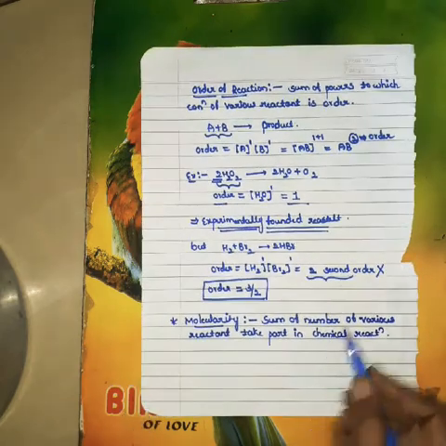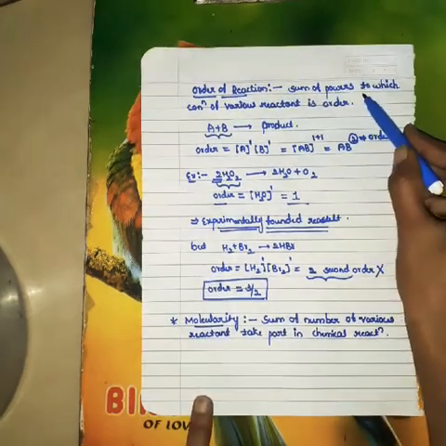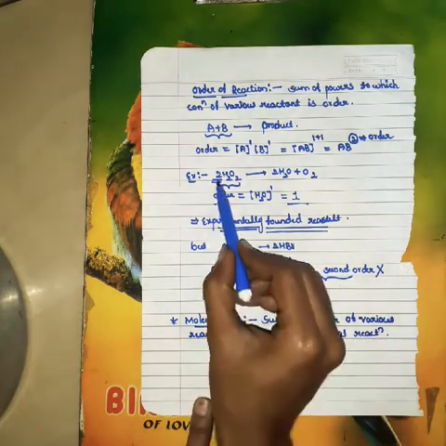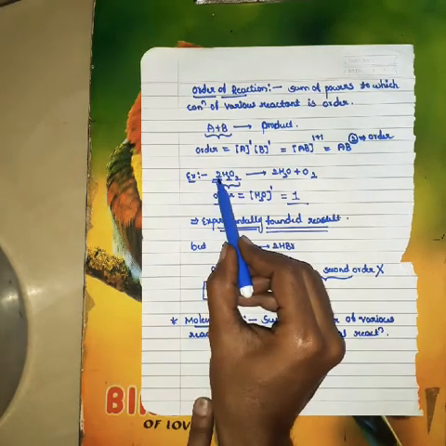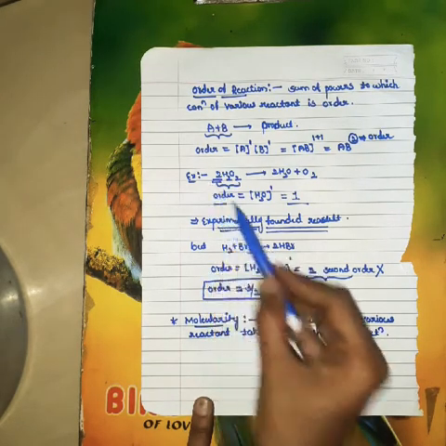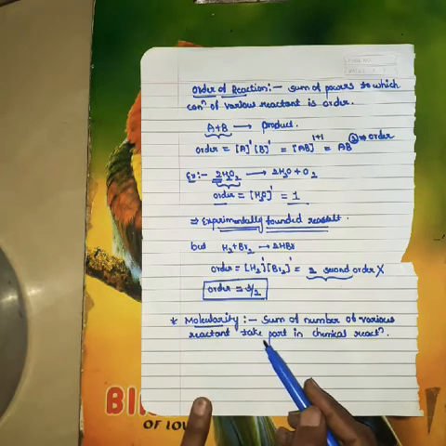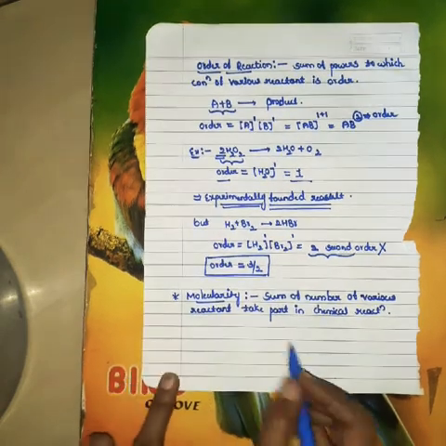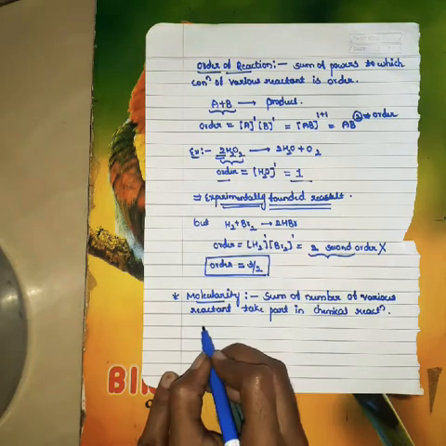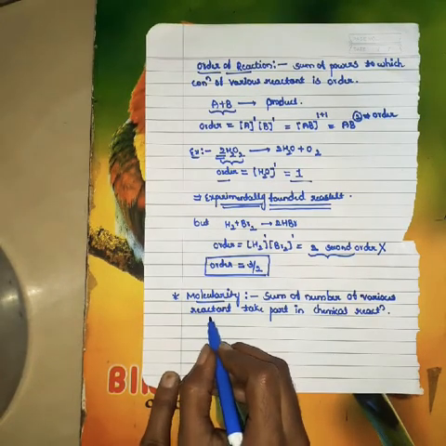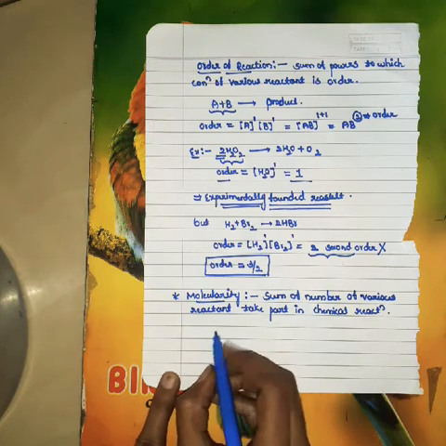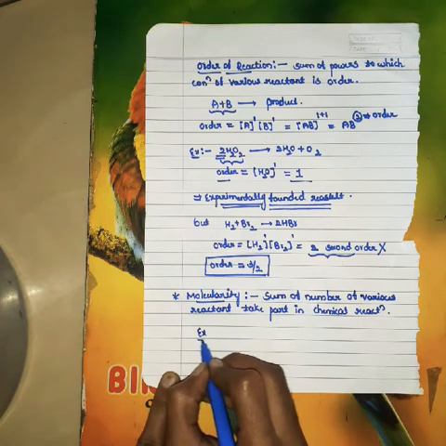Molecularity here is also the same, the sum of powers. Here it is the sum of the numbers of various reactants, meaning we have to add the number of reactants. How many reactants combine, that is called molecularity. By seeing the reaction we have to say the molecularity of the reaction. Consider one example.